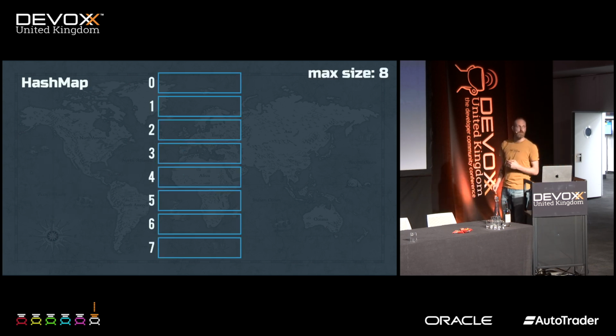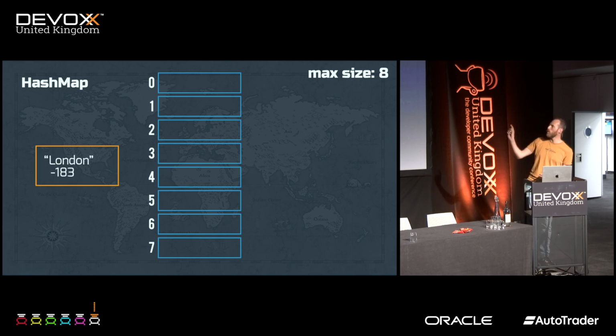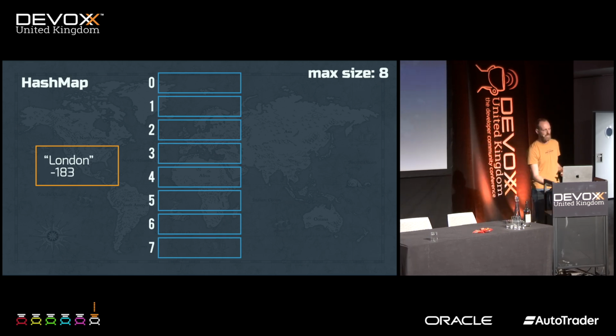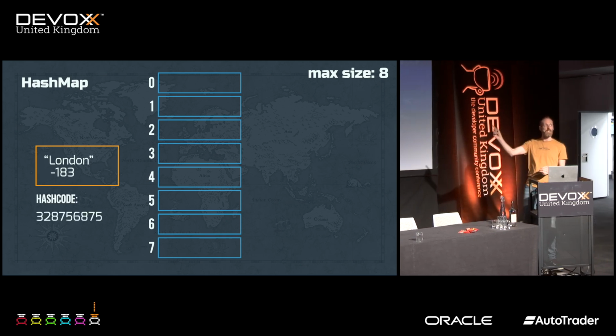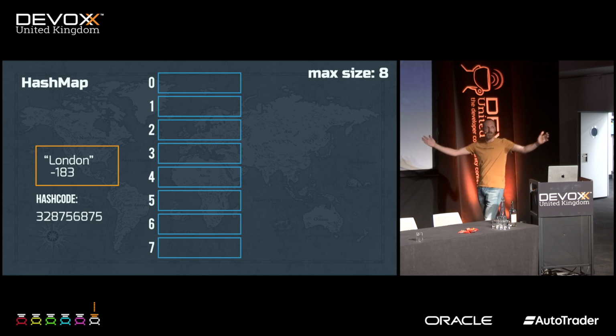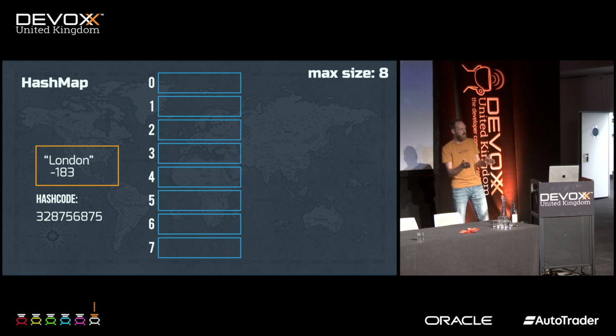So initially, I was using a hashmap, and if you look at how a hashmap works, this is a hashmap of size 8, very small, and we want to store the string London, and we want to store some temperature. So how do we do this? We take this string and we call .hashCode, which gives us an int value, which you would like to be unique, but it will never be unique because a string can be larger than the amount of int values.